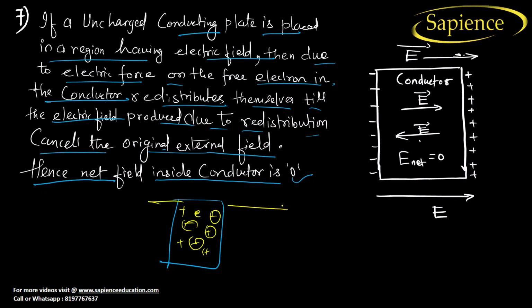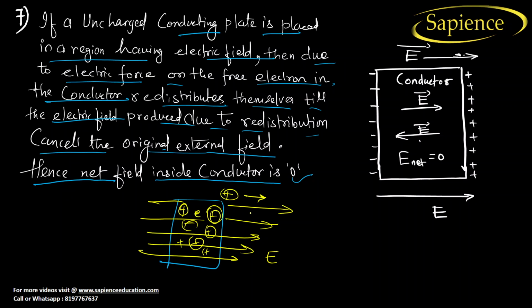See, when you apply an electric field in this conductor, what will happen? The force will be applied on positive as well as negative charge. You know that positive will move in the direction of the electric field, and negative will move opposite to the electric field. So here we can see that most of the negative charge is against the electric field, and it settles here, and it also settles here. Till which point does it settle?